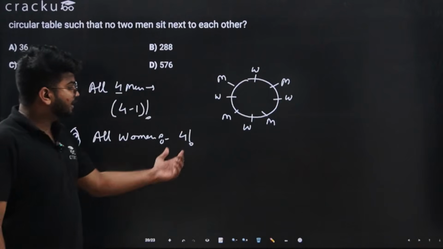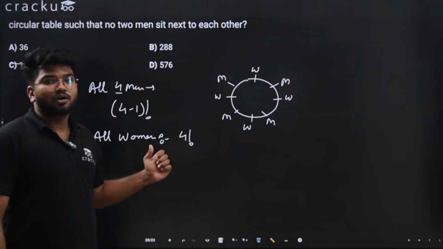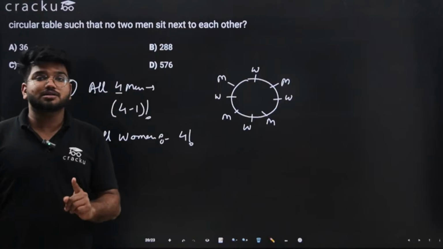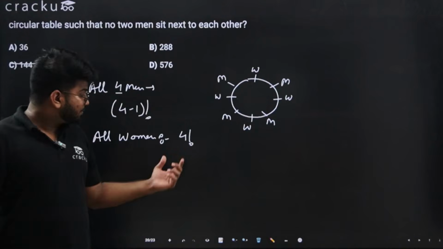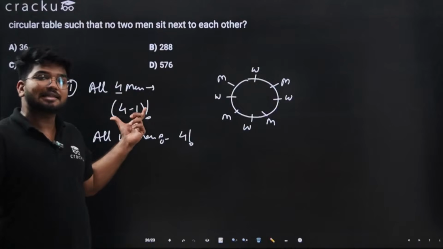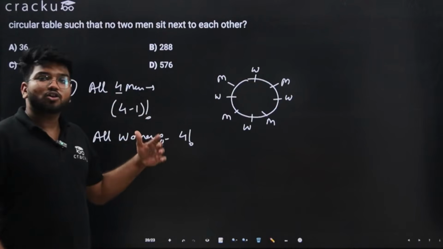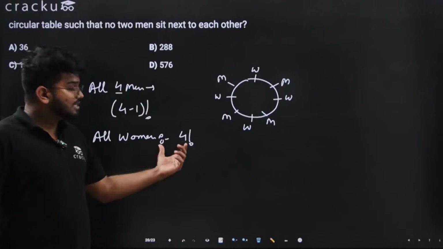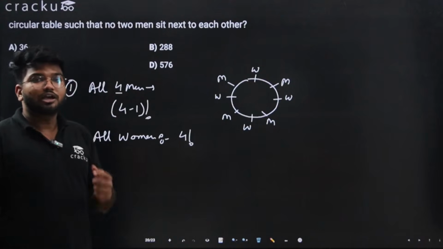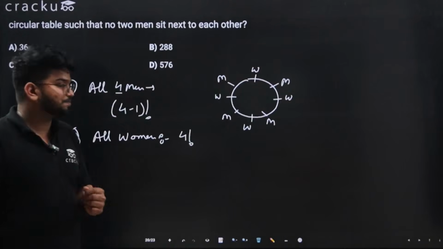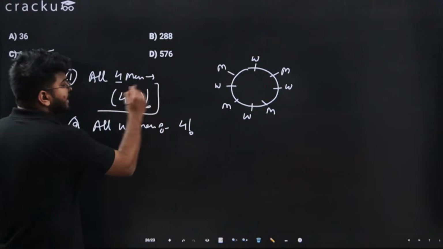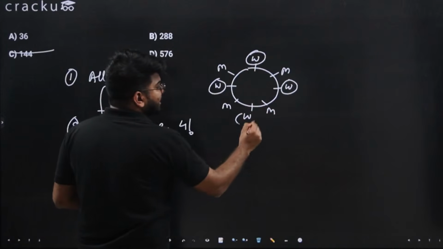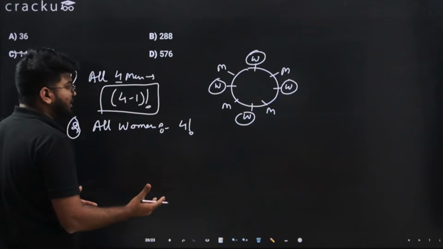Now, you will ask why not 4 minus 1 for this also? Because the n minus 1 is done only for the first person to sit, since after that the men have already sat. When people have already sat at the circular table, for the next ones we don't do this. We do this only for the first seat. So when all men have sat, the remaining 4 chairs for the women can be arranged in any of the 4 factorial ways.